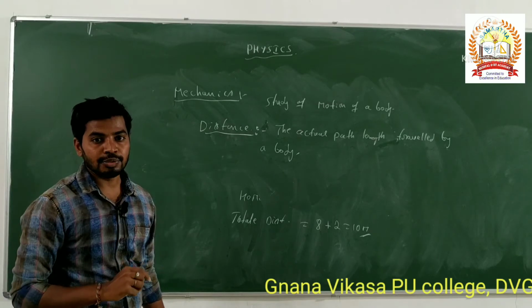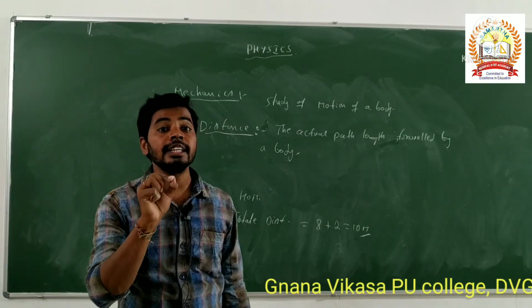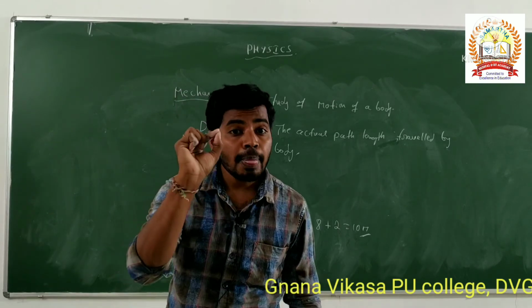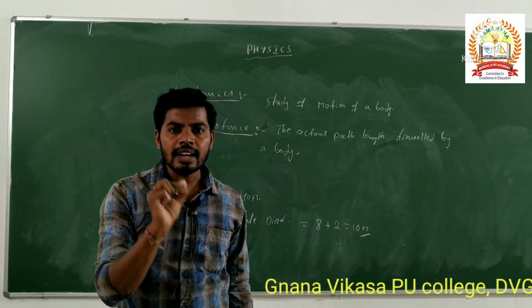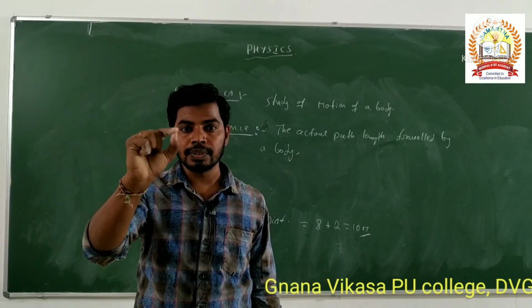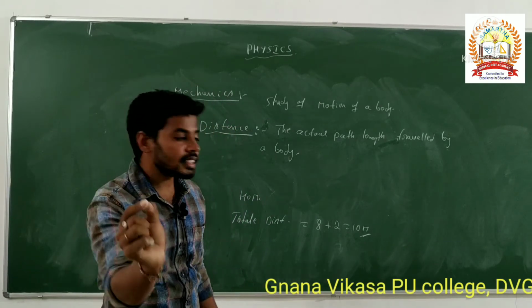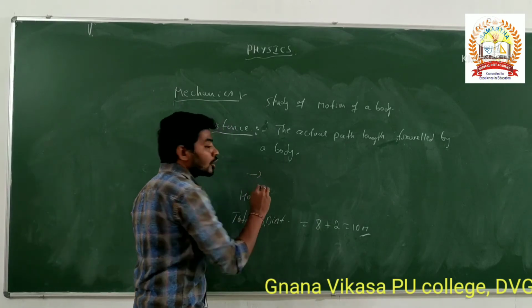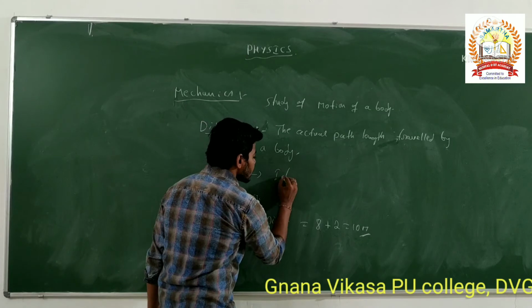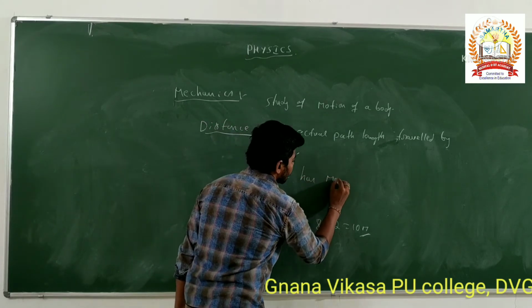And again, it does not have any direction. If it has a direction, then it is called a vector quantity. That's why the distance does not have direction, but it has magnitude.